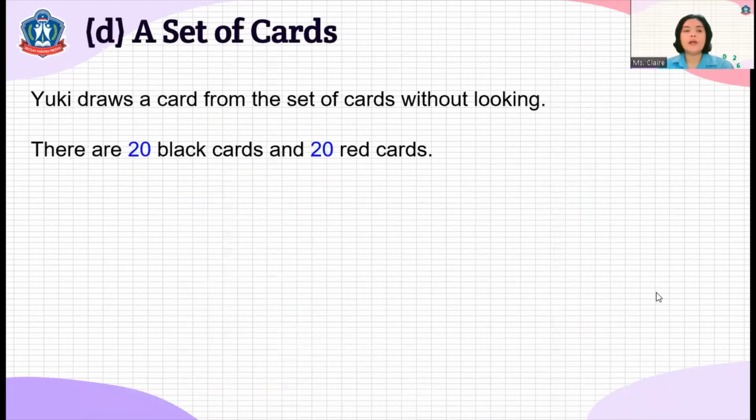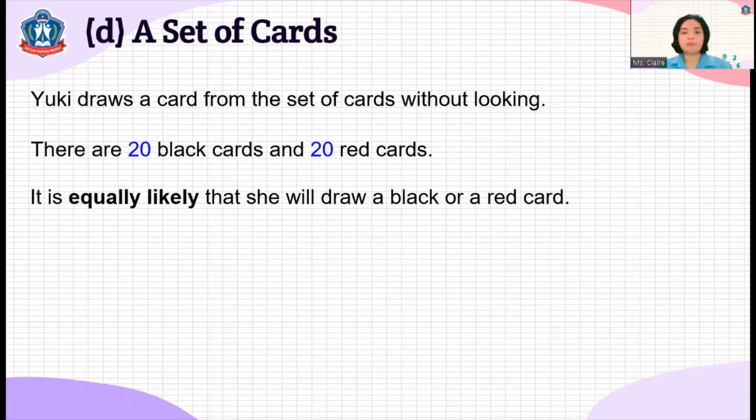Okay, so Yuki draws a card from the set of cards without looking. So there are 20 black cards, correct, and 20 red cards. The black cards are the circles and the squares, and the red cards are the triangles and the rectangles.